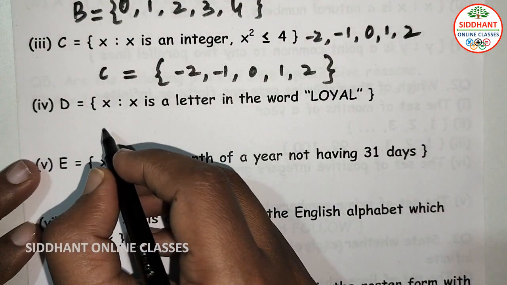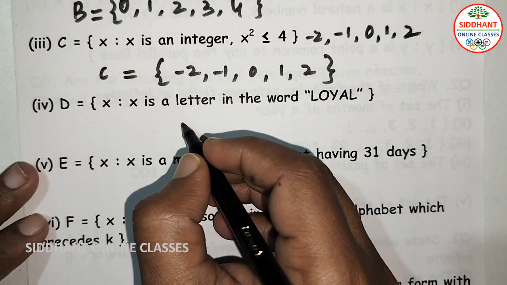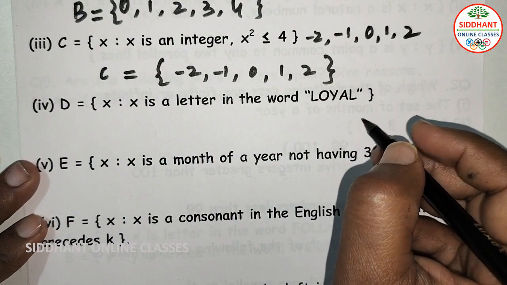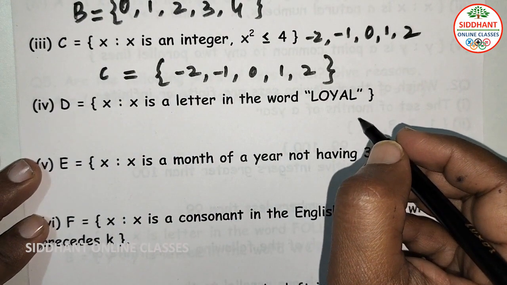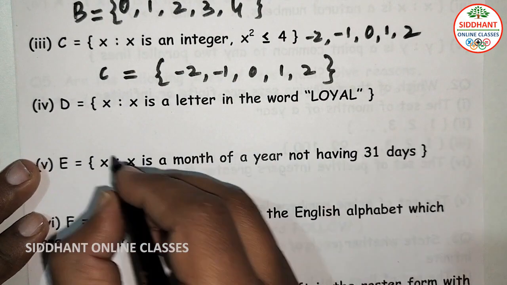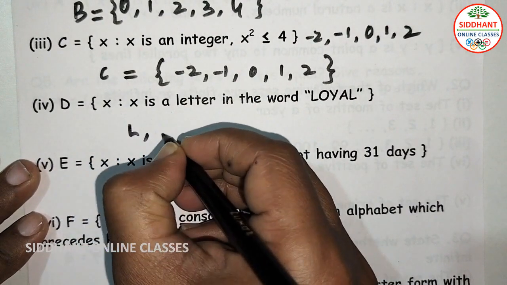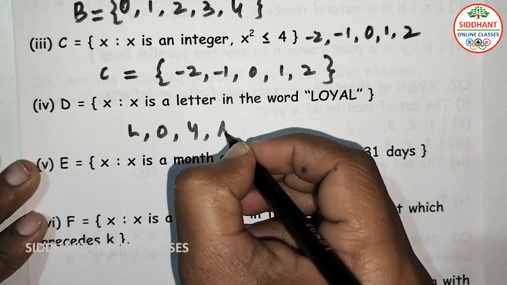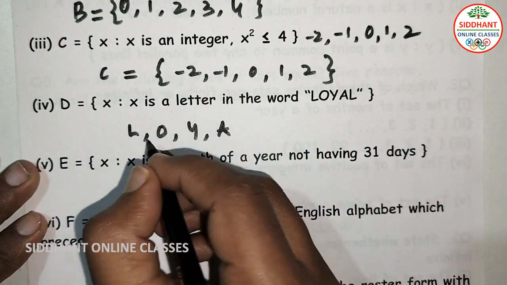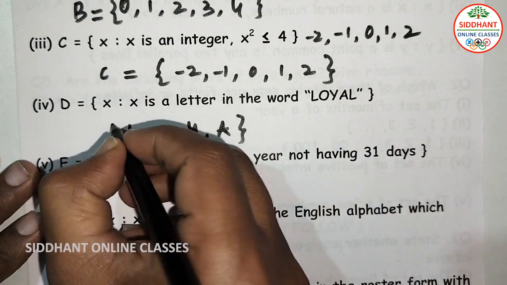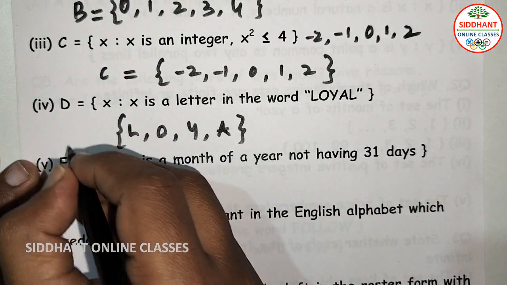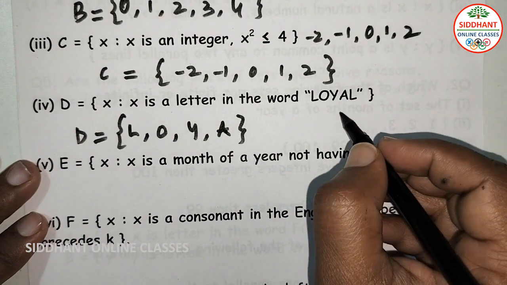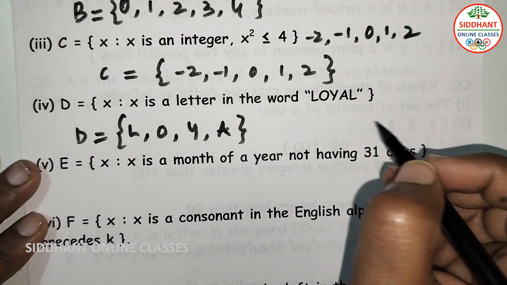Fourth one, x such that x is a letter in the word loyal. So here we are going to write the elements. First L will come, next O, Y, next A, and again L, which is repeated. So D is equal to, these are the elements for the word loyal.